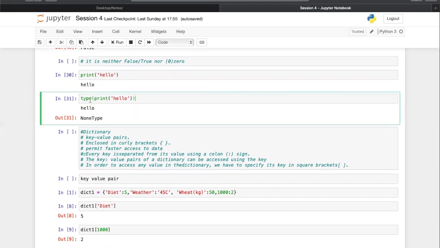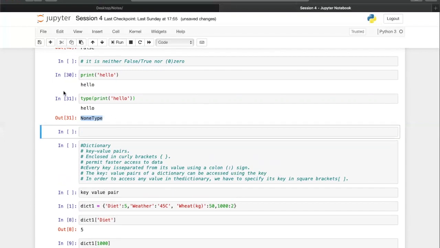So if I try to understand the type of this print keyword, it gives me a none type. It tells me that it does not have any type. It is the absence of any type like string, integer, float, and all that.